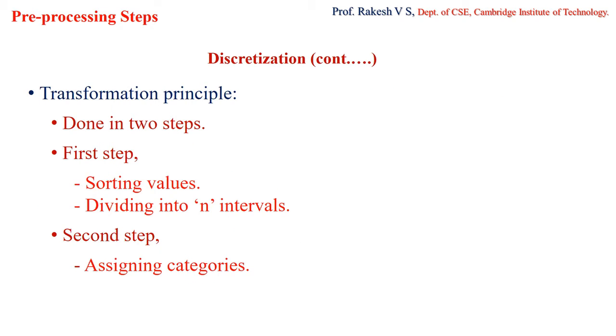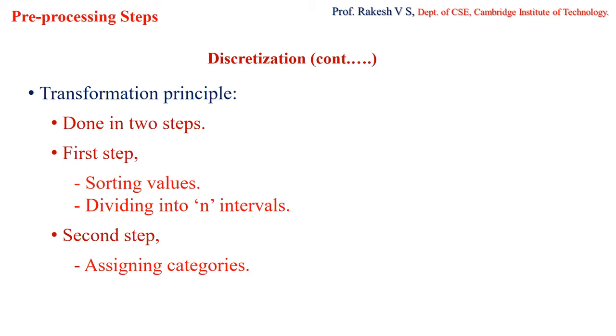This transformation principle is done in two steps. In the first step, we first have to sort the values of the continuous attribute, either in descending or ascending order, any one particular order. We sort all the n values given to us, and then divide these sorted values into n intervals.